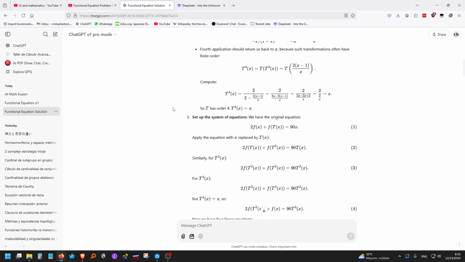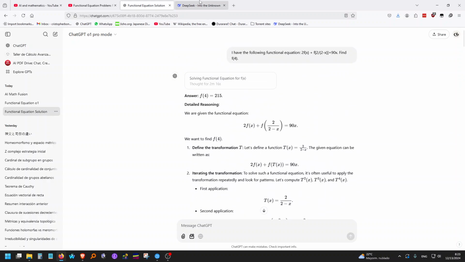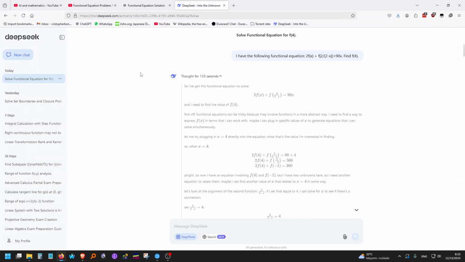It's a challenging problem. By the way, I also asked DeepSeek to solve it. Okay, we see here, first off, functional equations can be tricky indeed. Indeed they are.